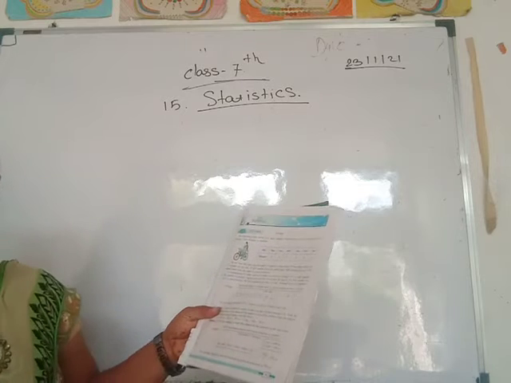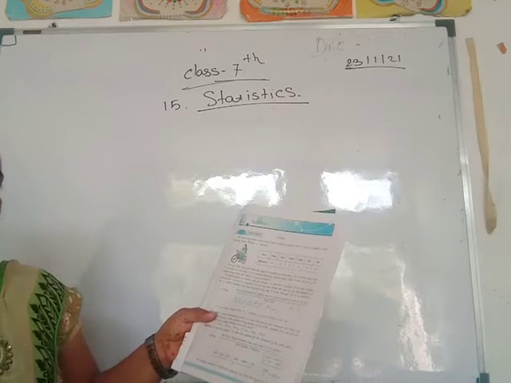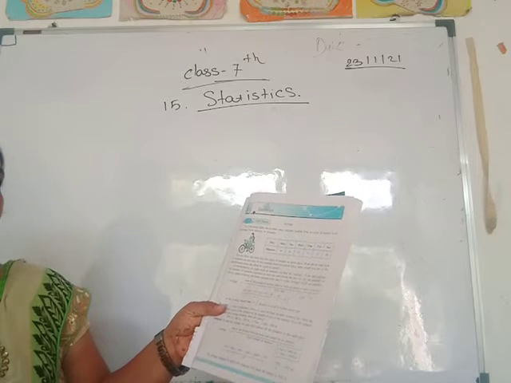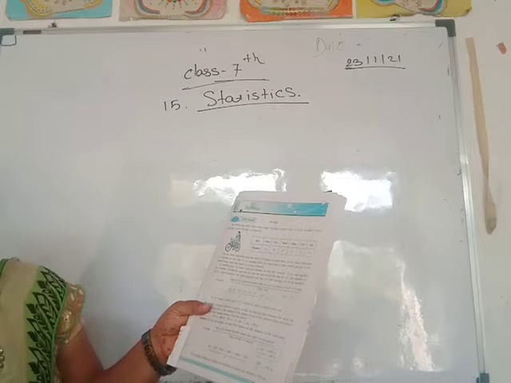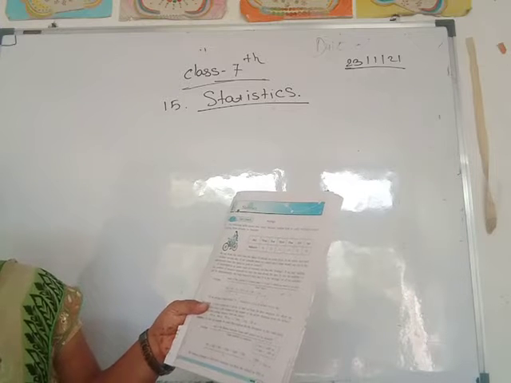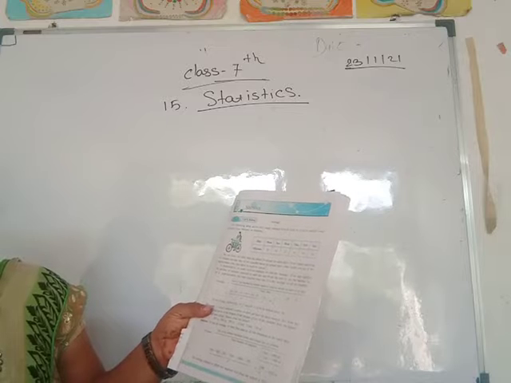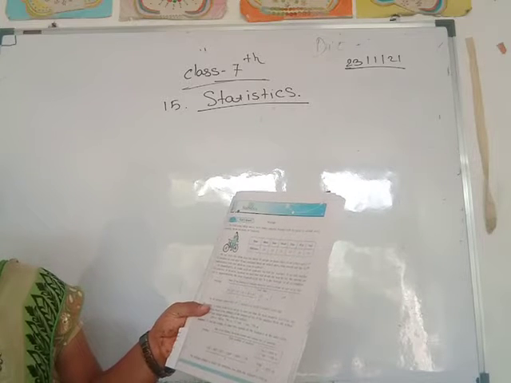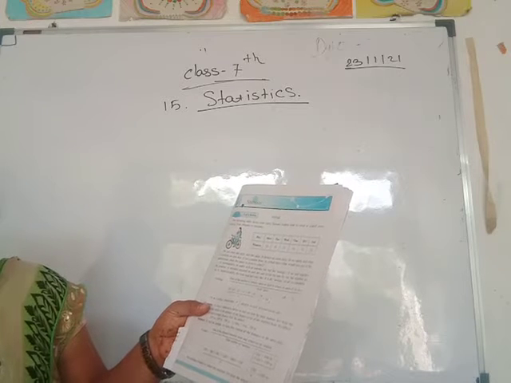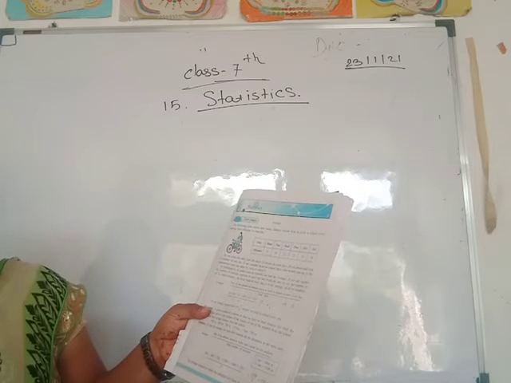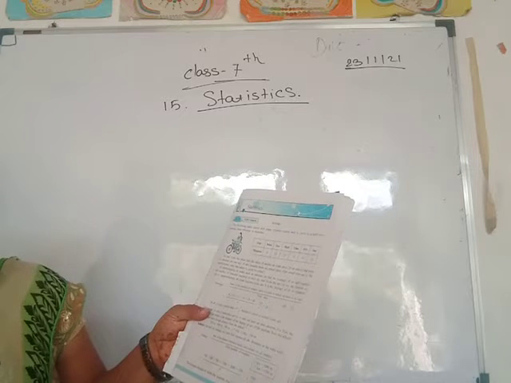This following table shows how many minutes Asmita took to cycle to school every morning from Monday to Saturday. Day and minutes are given. Monday 20 minutes, Tuesday 20 minutes, Wednesday 22 minutes, Thursday 18 minutes, Friday 18 minutes and Saturday 20 minutes. We see from this table that she takes 18 minutes on some days, 20 on others, and even 22 minutes on one day.